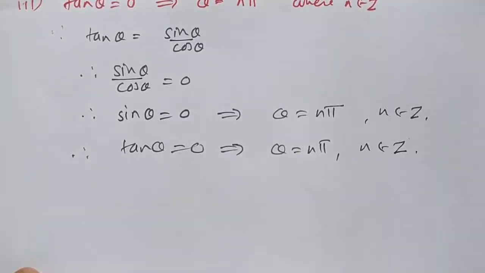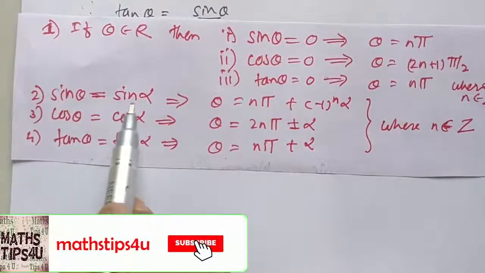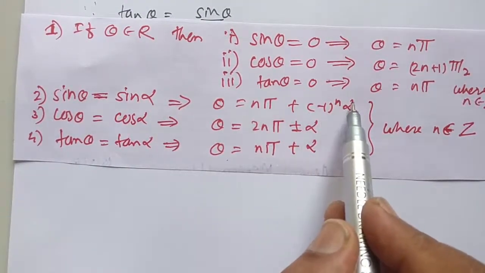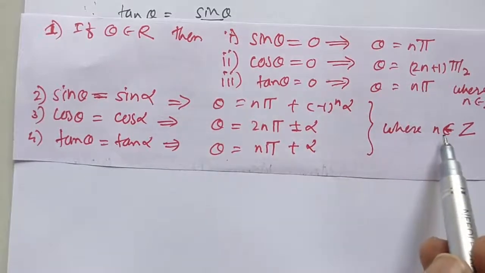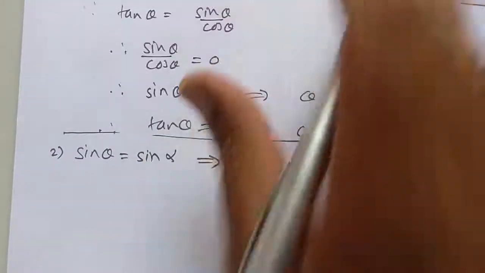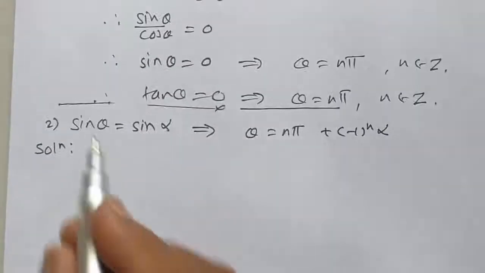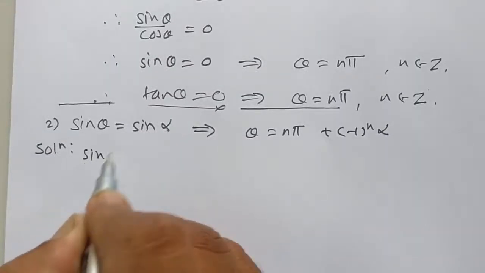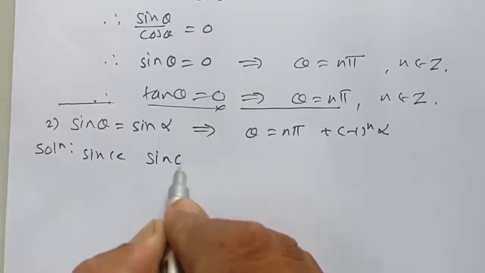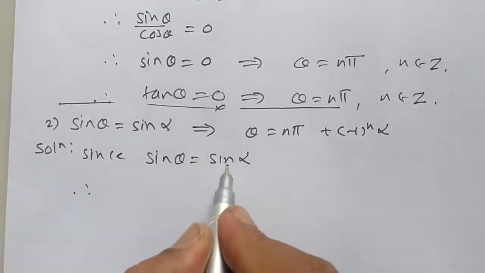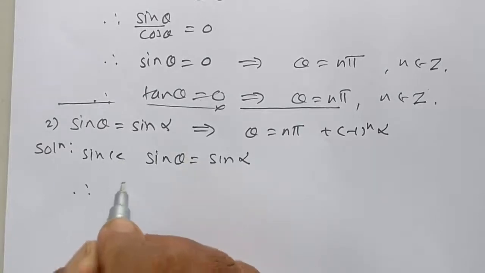Number 2, sin theta is equal to sin alpha implies theta is equal to n pi plus minus 1 raised to n into alpha, where n belongs to Z. Solution or proof. Since sin theta is equal to sin alpha, therefore we take sin alpha to the left hand side.